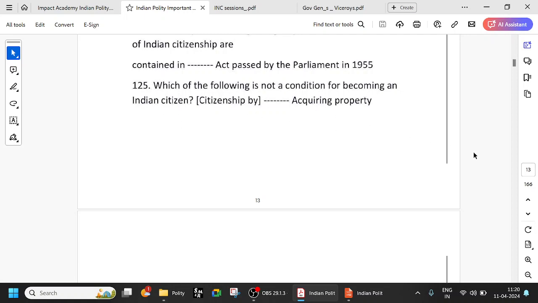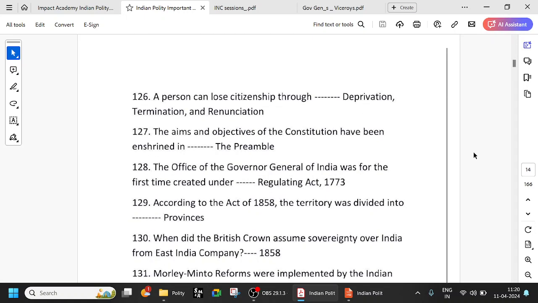So we have seen what the ways are: by birth, by descent, by naturalization, by registering, etc. So a person can lose citizenship through deprivation, termination, and renunciation. We have seen just now. Renunciation is voluntarily giving away. Deprivation is communicating with enemy aliens during war, residing outside India for 7 years, obtaining citizenship illegally, or showing disloyalty to the constitution. So that is deprivation. Termination also we have seen just now. Renunciation, giving away voluntarily.